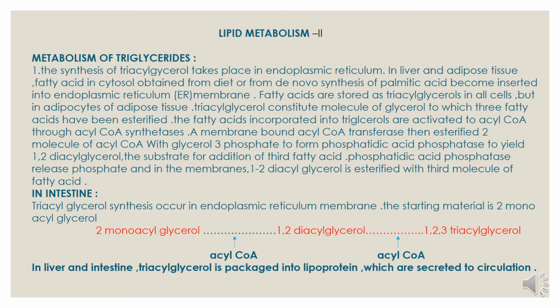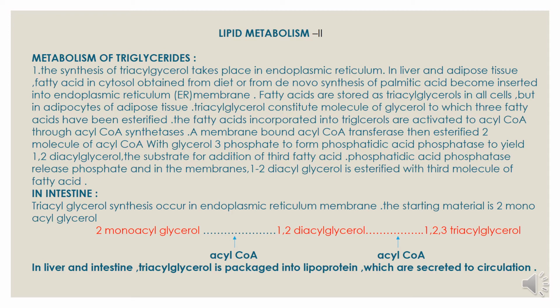The fatty acids incorporated into triglycerols are activated to acyl coenzyme A through acyl coenzyme A synthetase. A membrane-bound acyl coenzyme A transferase then esterifies 2 molecules of acyl coenzyme A with glycerol 3-phosphate to form phosphatidic acid. Phosphatidic acid phosphatase releases phosphate to yield 1,2-diacyl glycerol, the substrate for addition of the third fatty acid. In the membrane, 1,2-diacyl glycerol is esterified with a third molecule of fatty acid.